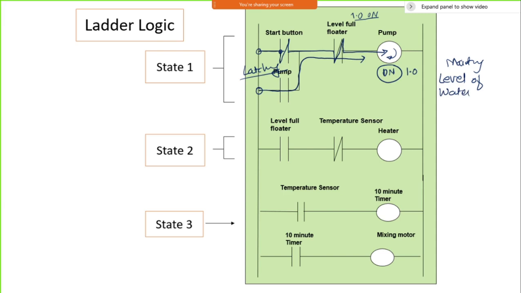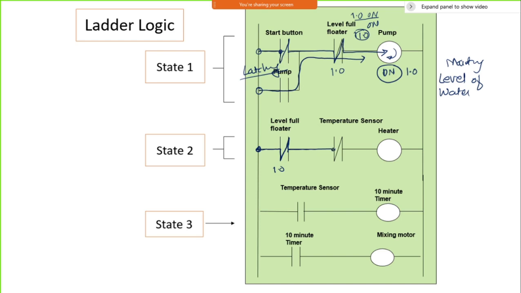So now we'll look at the second operation, how we can do it. Once the level is full, my logic here is 1, I can say it is on, meaning this floater will now start, and obviously this will get connected because it is a normally open type of contact. Whenever the logic here becomes 1, it will get connected. But here when the logic is 1, this will get disconnected. So that is what it operates. Then 1, it will come to here.